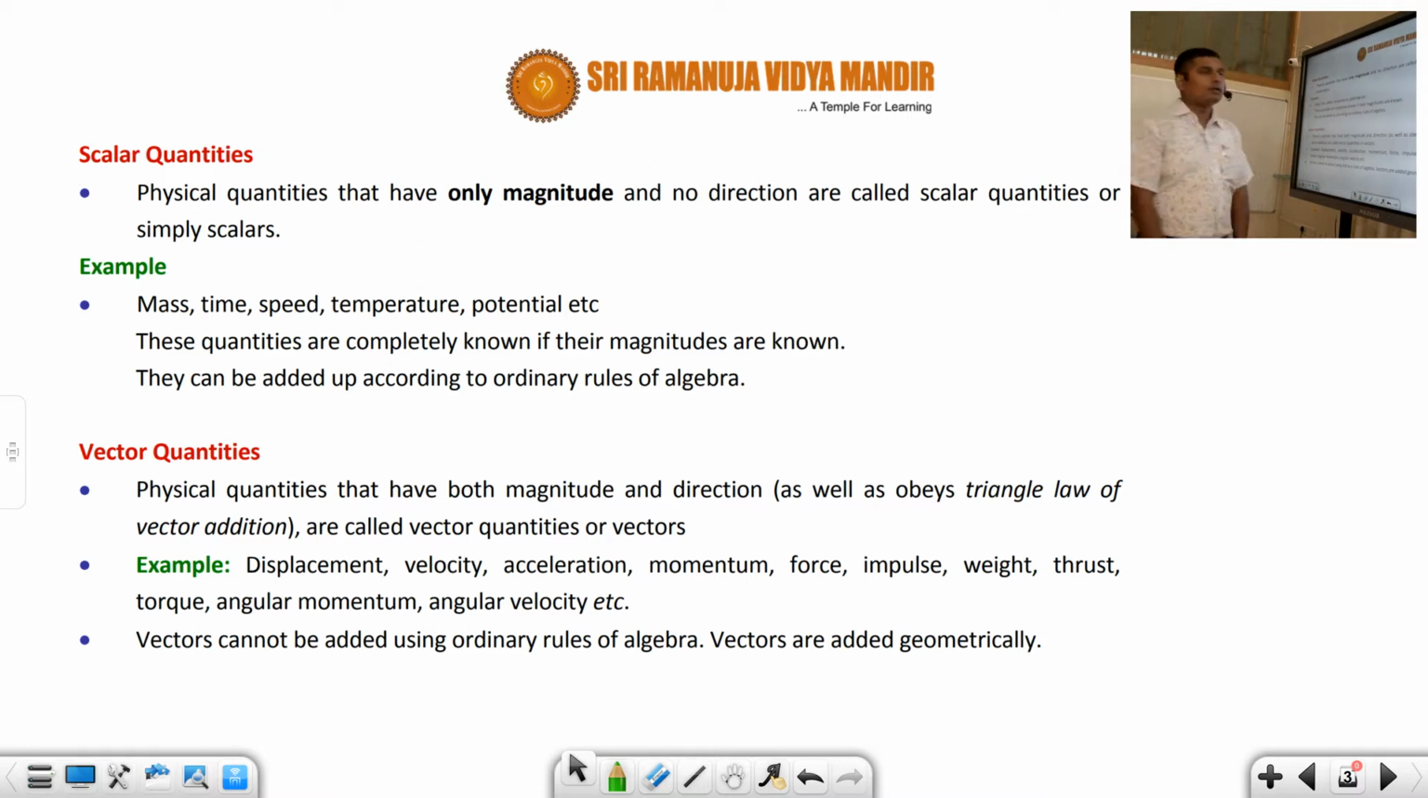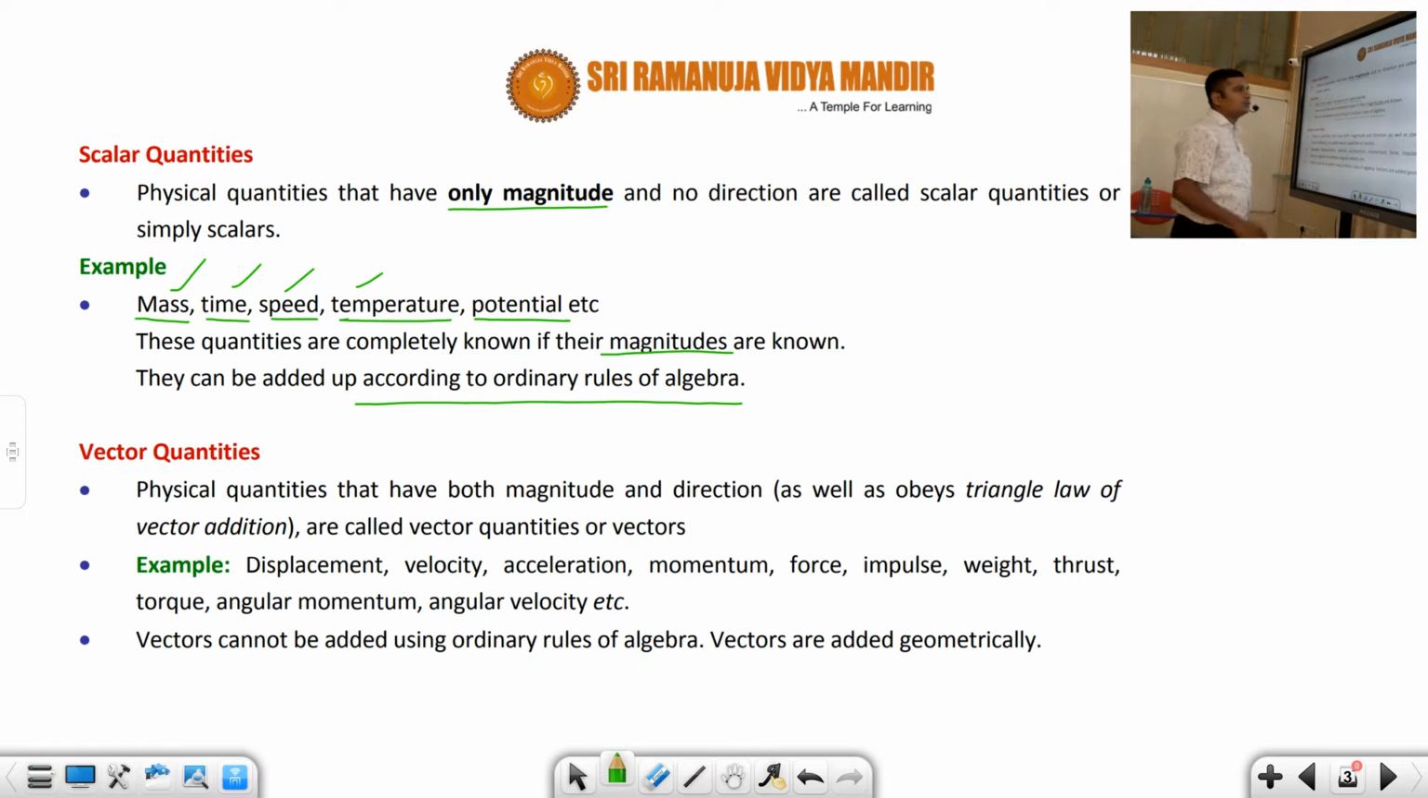Okay, so first one, scalar quantities. Those physical quantities which have only magnitude and no direction are said to be called as scalar quantities. Okay, students, what are the examples? Mass, time, speed, temperature, and potential. I explained about mass, time, speed, and temperature. They are not related with the direction. They are not associated with the direction. Therefore, they are classified under scalar quantities. And these quantities are completely known if their magnitudes are known, and they can be added according to ordinary rules of algebra. Like if you want to add speed or temperature, you can just directly add, like the normal rules of algebra.